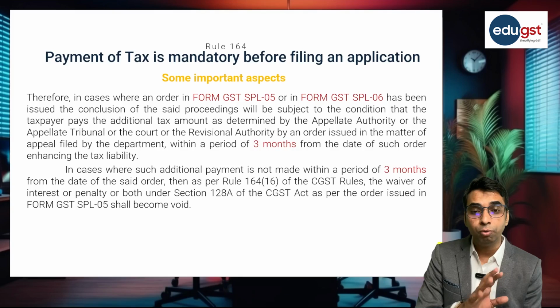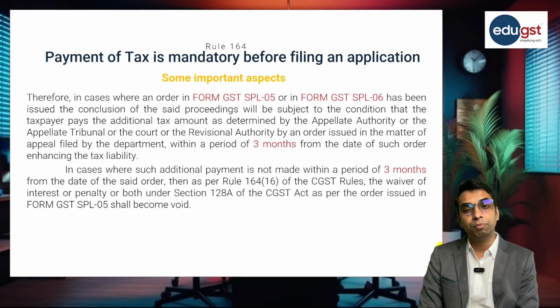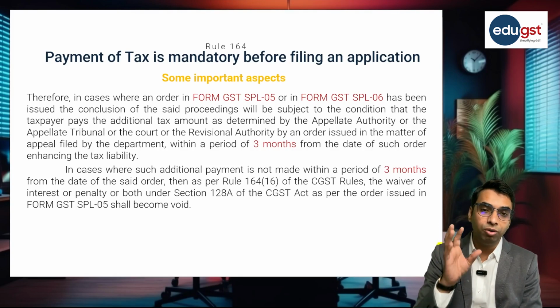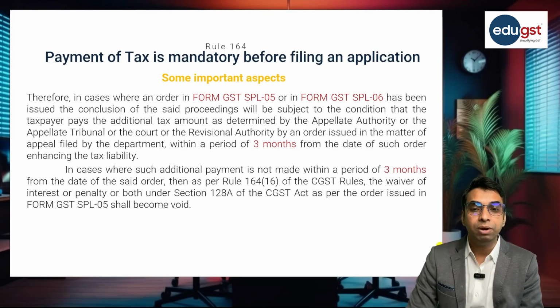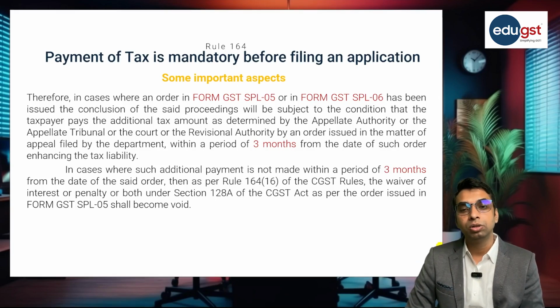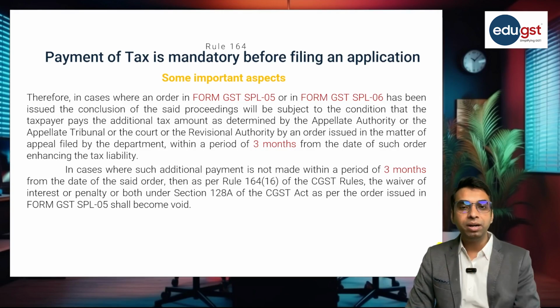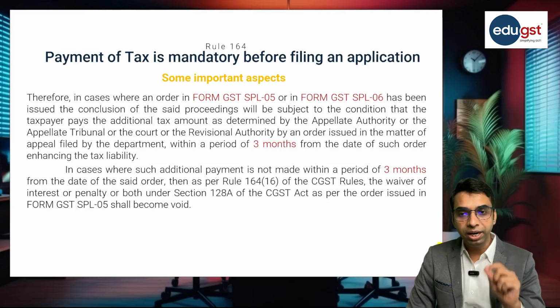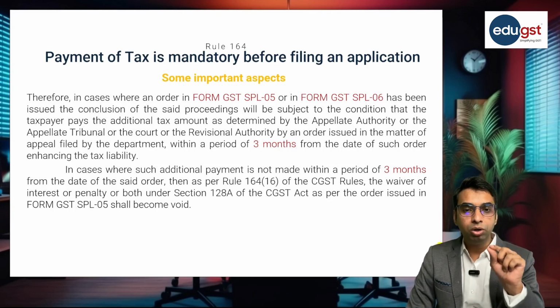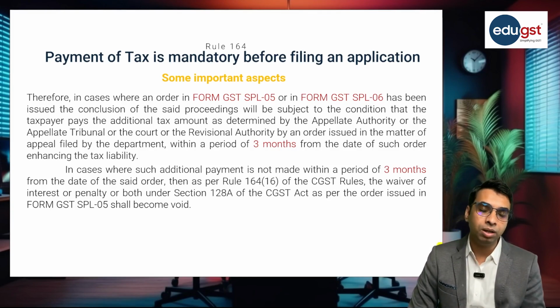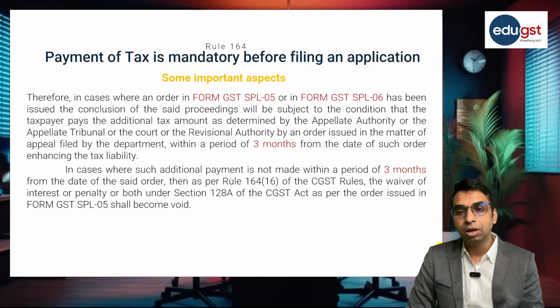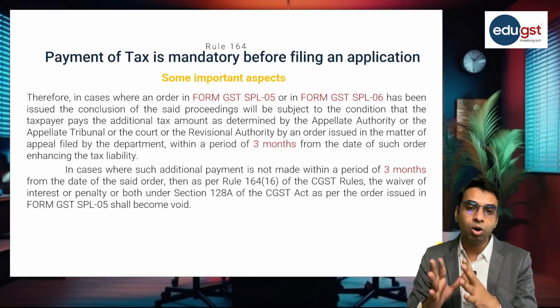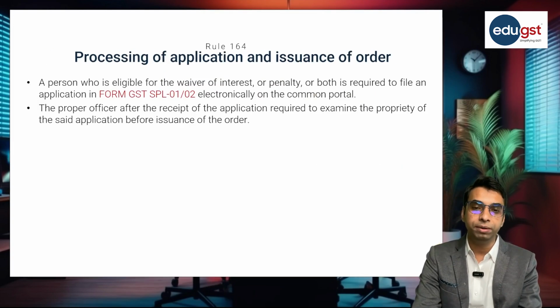In that case, whatever benefit you have got on account of waiver of interest and penalty will be void, and you are required to pay that interest and penalty also. So making payment of additional liability within a period of 3 months from the date of order is required in order to keep this benefit alive. Otherwise, this benefit, or otherwise that order under SPL 05, will be void.